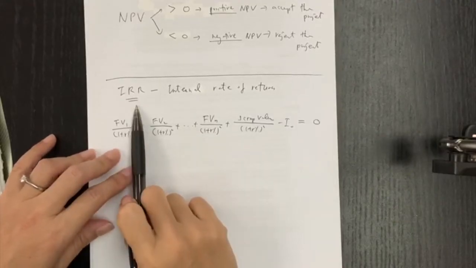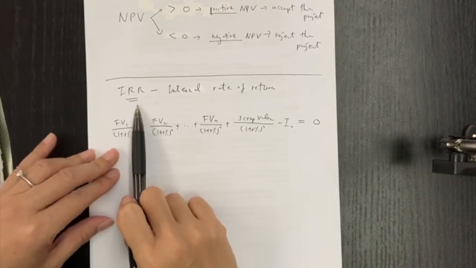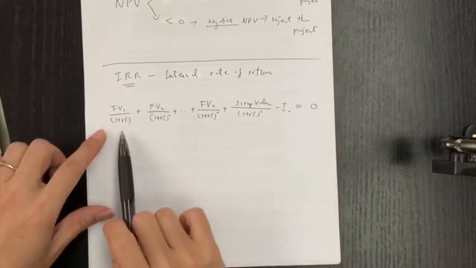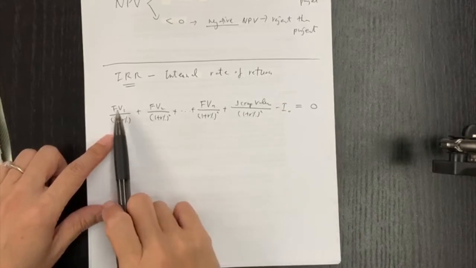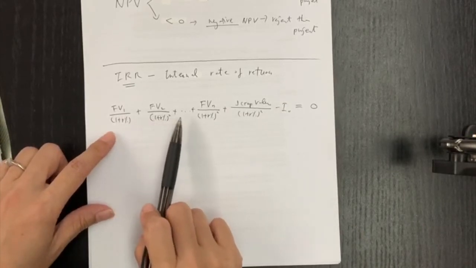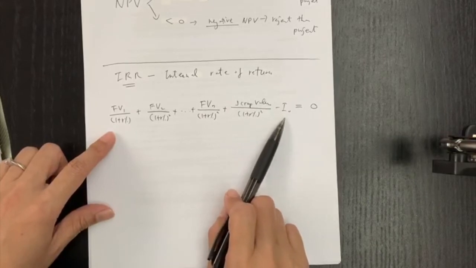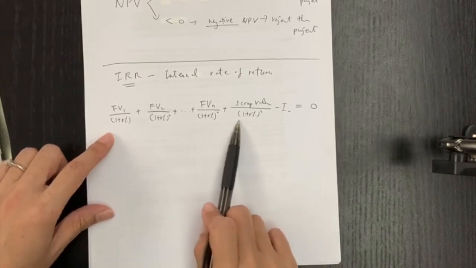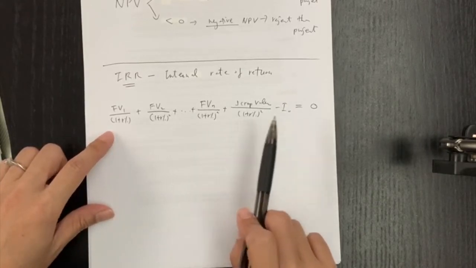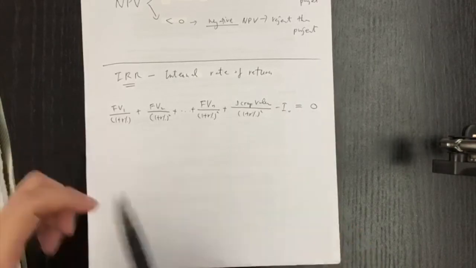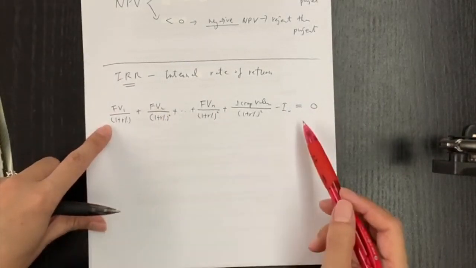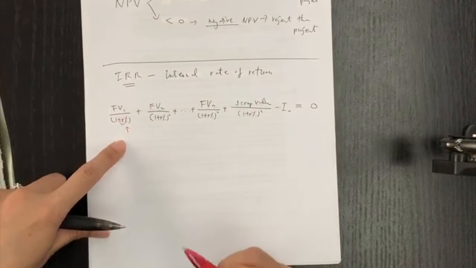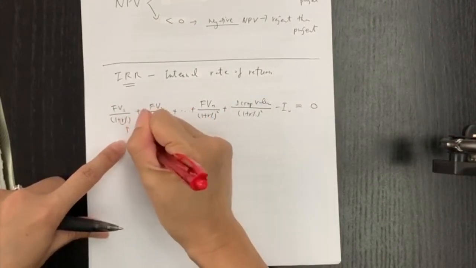Okay, now we have the last method in this chapter, which is IRR, and it stands for internal rate of return. So how do we do that? We have an equation here. We start with FV1 divided by this, and then plus, and then plus, and plus scrap value and minus I naught. Is this formula familiar to you? This is exactly the formula of net present value. Then we assume that net present value is 0 and solve for the unknown. So we set this equation equal to 0, and the unknown here is R percent, and we call this R percent the IRR.